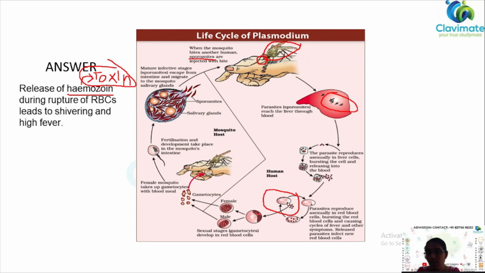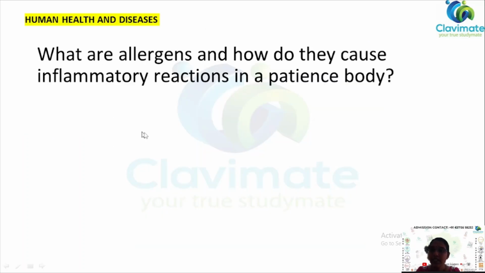So this toxin will lead to shivering and high fever in the infected individual. So the next question: what are allergens and how do they cause inflammatory reactions in the patient's body? Here we have two questions. You must first answer what are allergens, and how do they cause inflammatory reactions. So the question is of two parts.